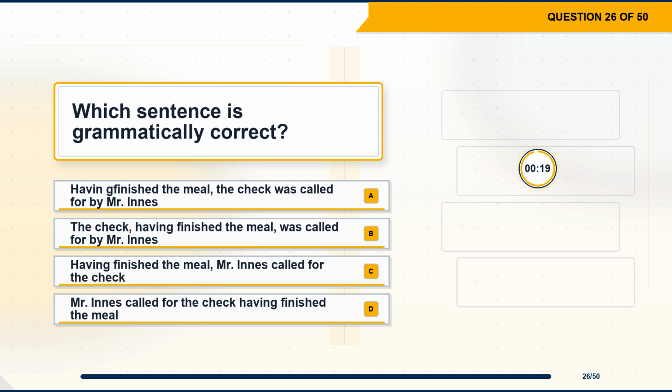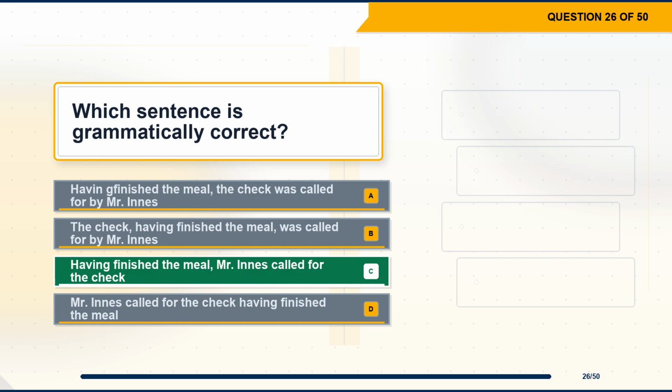Question 26. Which sentence is grammatically correct? Option A. Having finished the meal, the check was called for by Mr. Innes. Option B. The check, having finished the meal, was called for by Mr. Innes. Option C. Having finished the meal, Mr. Innes called for the check. Option D. Mr. Innes called for the check having finished the meal.